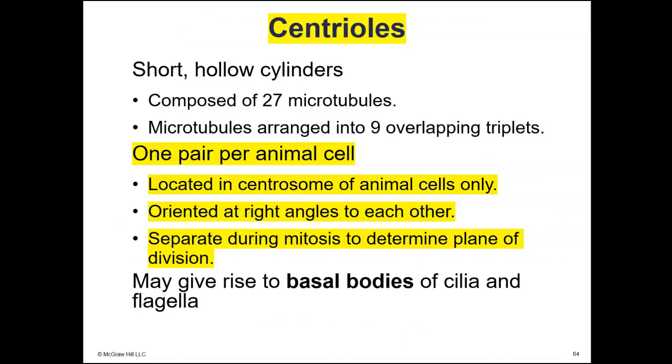Centrioles are composed of microtubules. They're only found in animal cells. There's one pair of centrioles per animal cell. They're located in a structure called the centrosome. Now, the centrosome is the microtubule organizing center, and plant cells have a centrosome just like animal cells do, but only animal cells have centrioles within the centrosome.